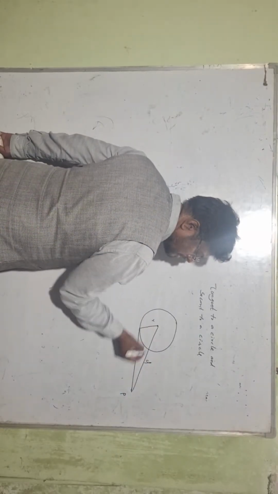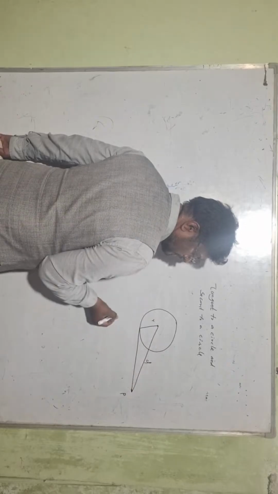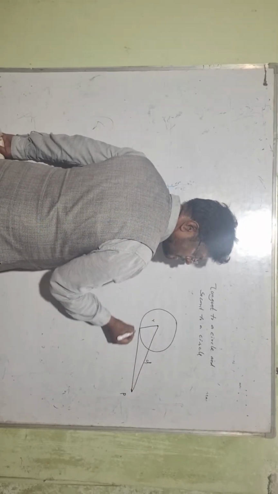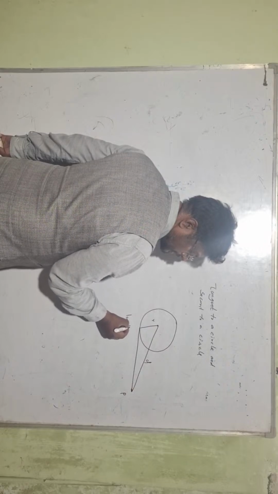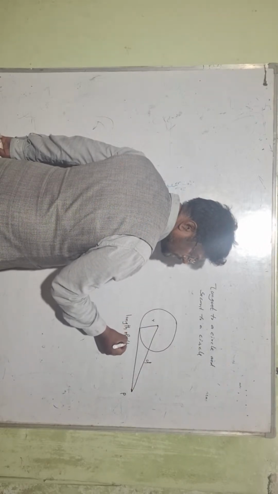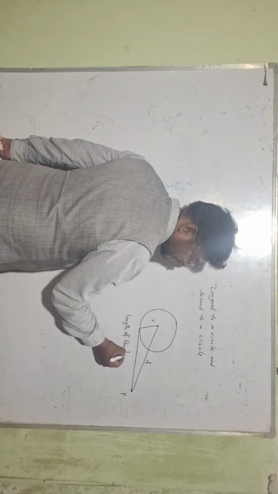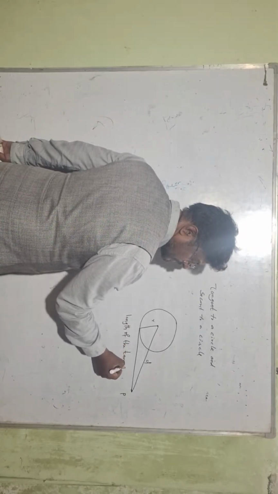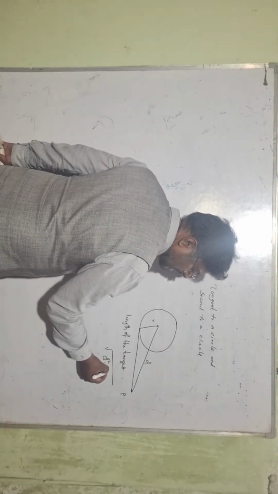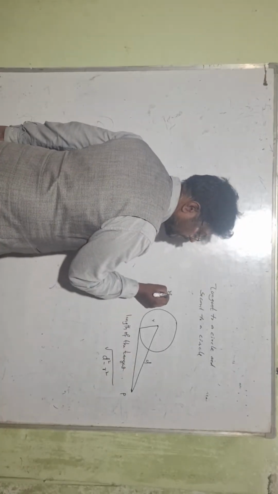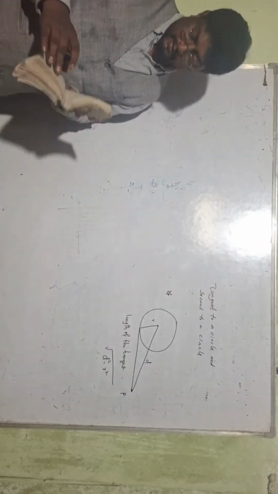This is d, the distance between the center and the point, and the length of the tangent we calculate is the square root of d square minus r square. This is very important.